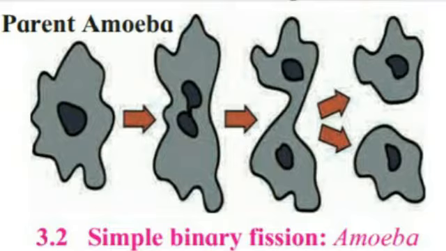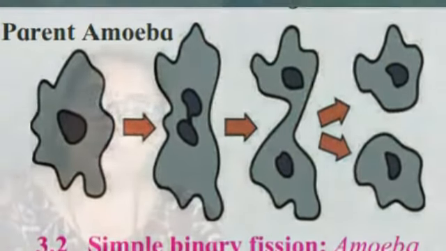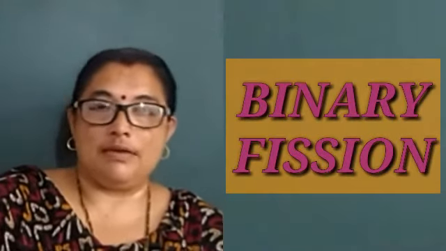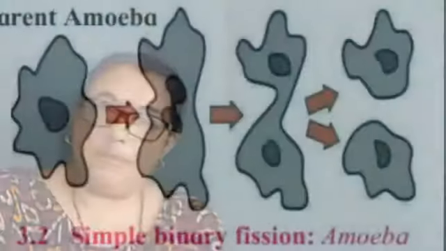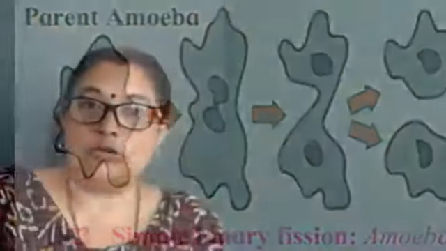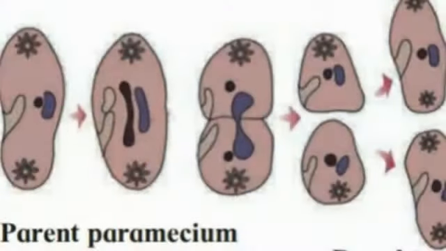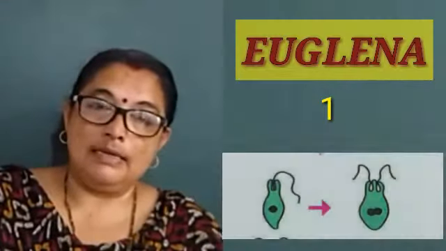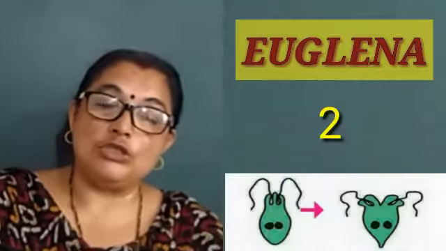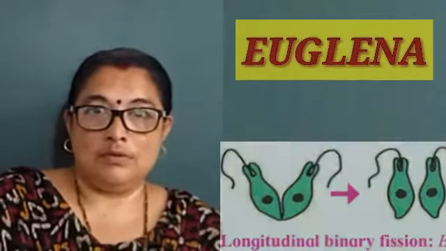The mother cell, after maturity, divides into two parts. Mitotic division takes place. Whatever content is present in the parent is equally divided into daughter cells, and finally two different daughter cells are formed from the parent cell. That is binary fission. In case of amoeba, as I told you earlier, it is simple binary fission. In case of paramecium, it is transverse binary fission, and in case of euglena, it is longitudinal binary fission.